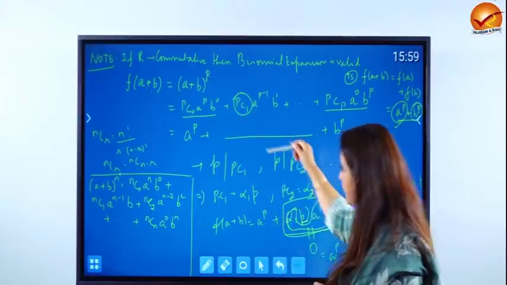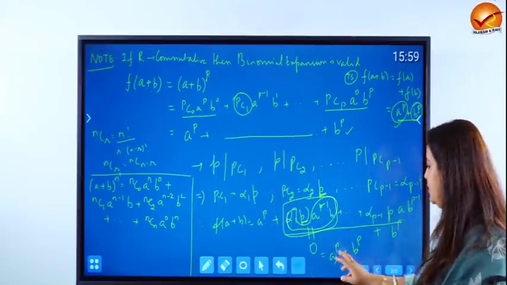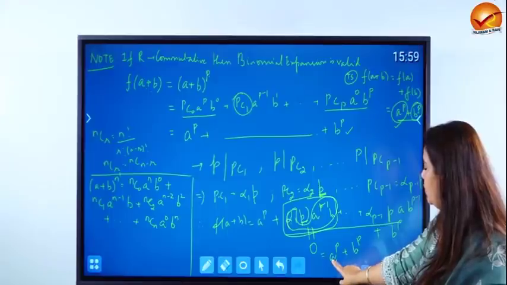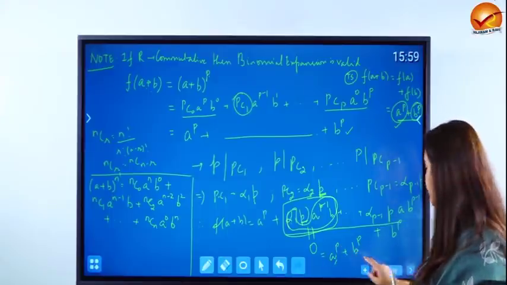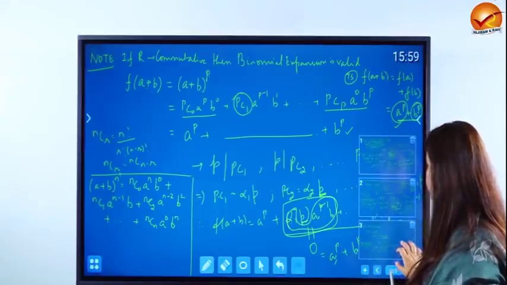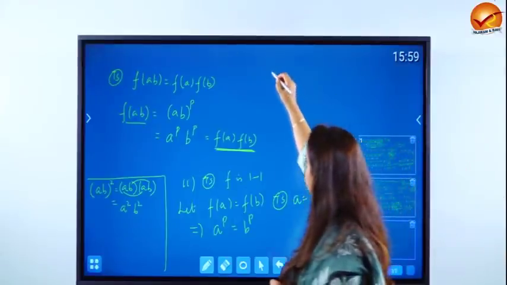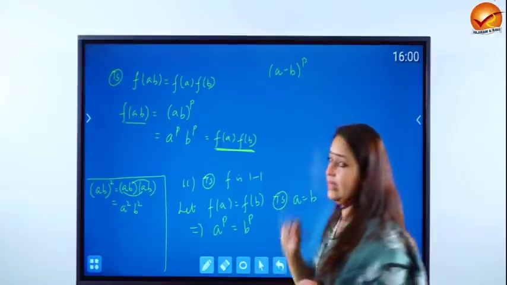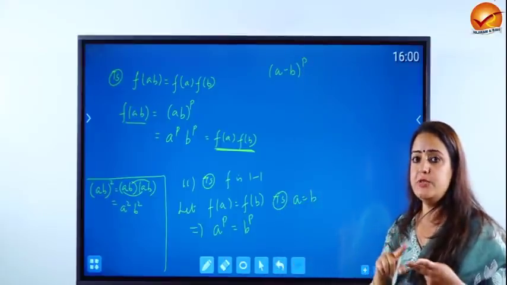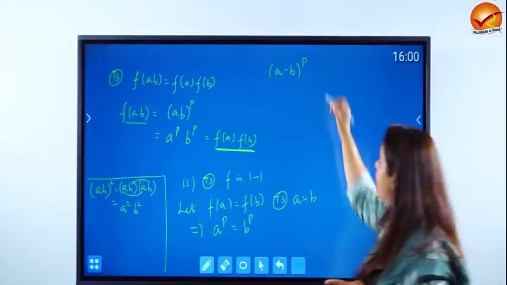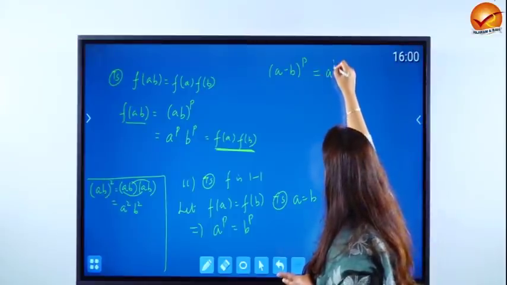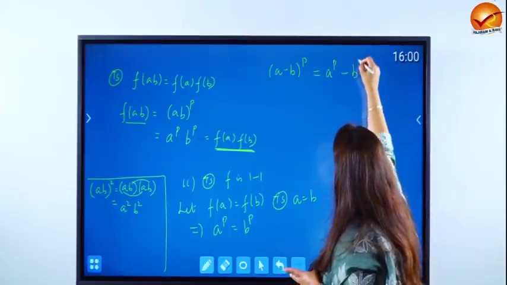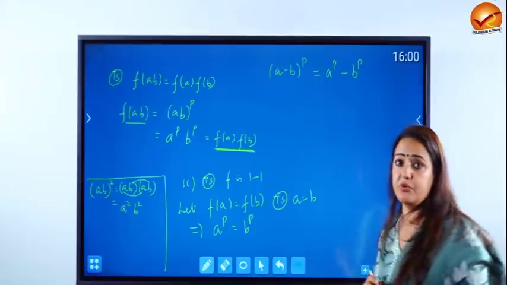We opened all this, used the fact that it's a characteristic, and concluded that it came out to be equal to a to the power p plus b to the power p. We do a similar thing here. We consider a minus b to the power of p and apply binomial expansion. Use the fact that p is the characteristic, and we will be able to reach that this is equal to a to the power p minus b to the power of p.